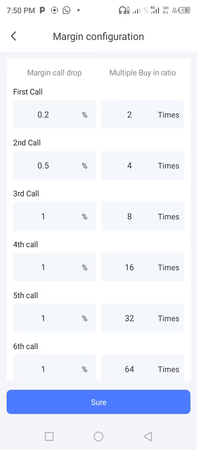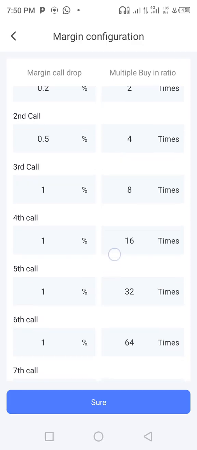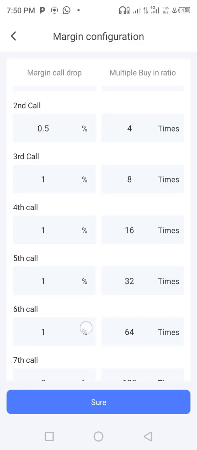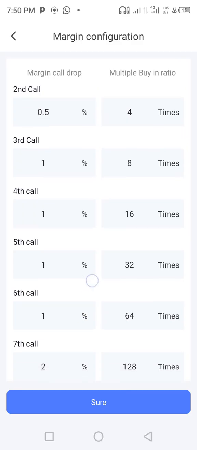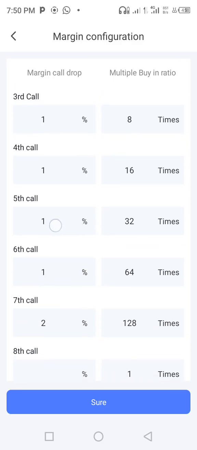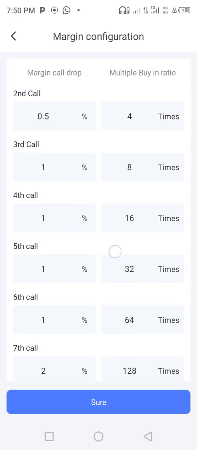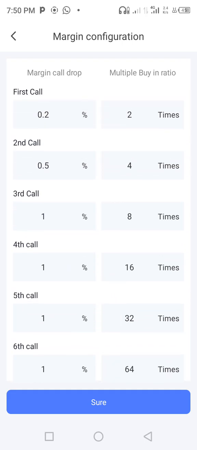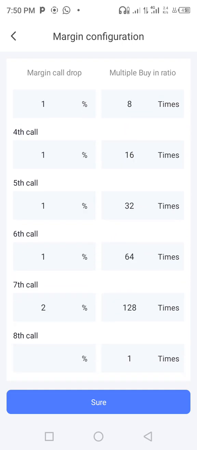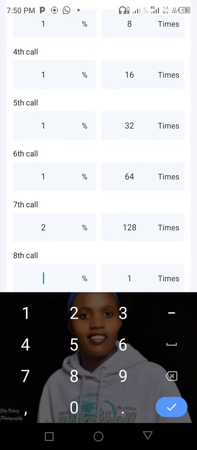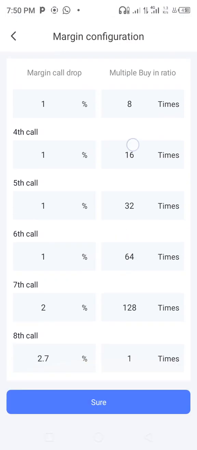This is 0.2. That is 1. If you count, it is here: 1, 2, 3, 4, 4.5. 4.7 plus 2 is 6.7. Then I can put here 2.7 to make it 10. It depends on how you want to set it.